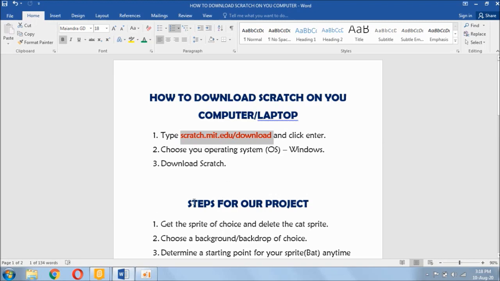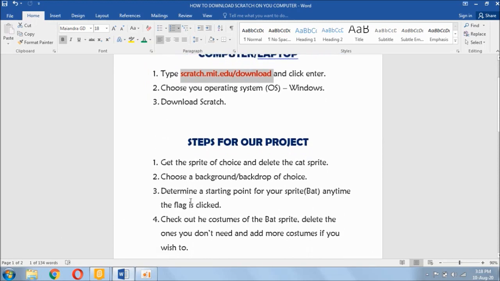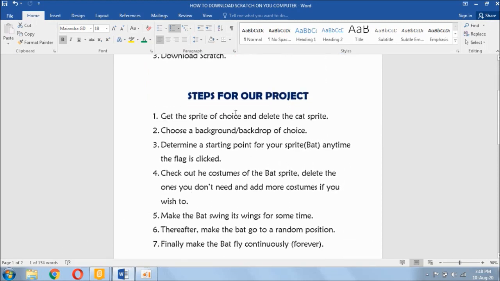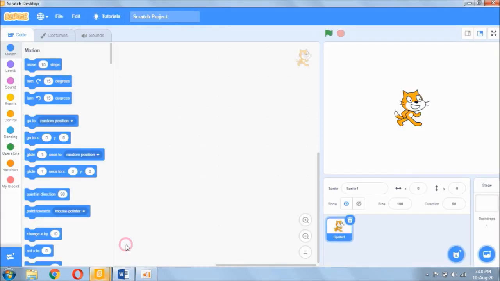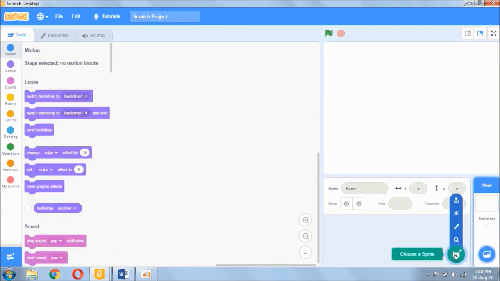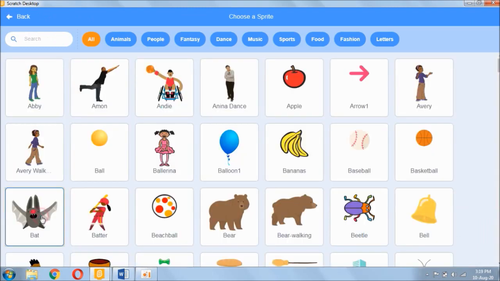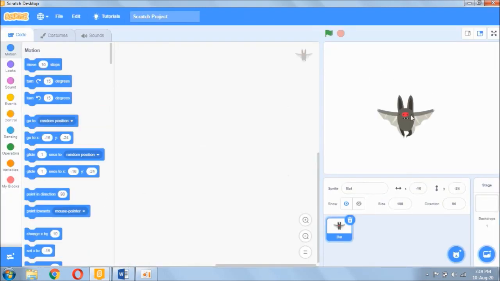So let's look at the steps we are going to take to make this project possible. Number one, get the sprite of choice and delete the cat sprite. The sprite of choice is the bat sprite, so I'll delete the cat sprite and click on choose a sprite to choose my bat sprite. So this is my bat sprite. I'll click on it to choose it. So there you have it.